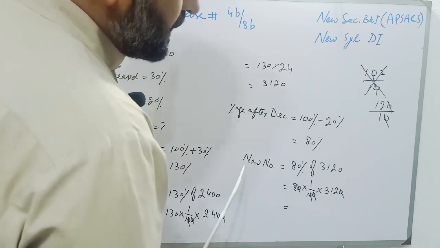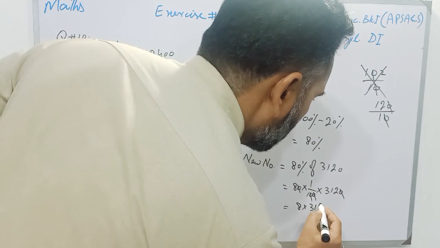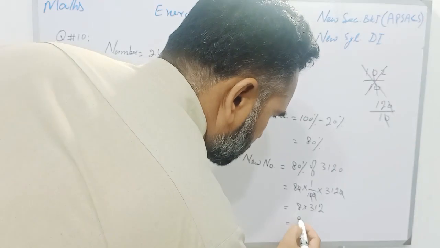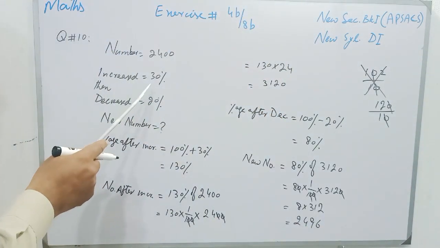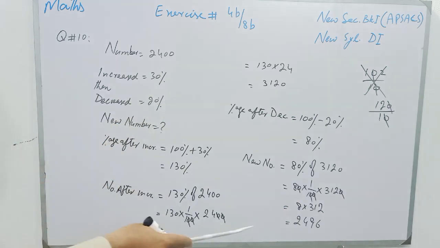Now students, it is written as 8 multiplied by 312. Now students, we will multiply 8 with 312, and that will be the new number. So students, it will be 2496. 2496 is the number that is increased by 30% first, and then decreased by 20%. So the new number will be 2496.